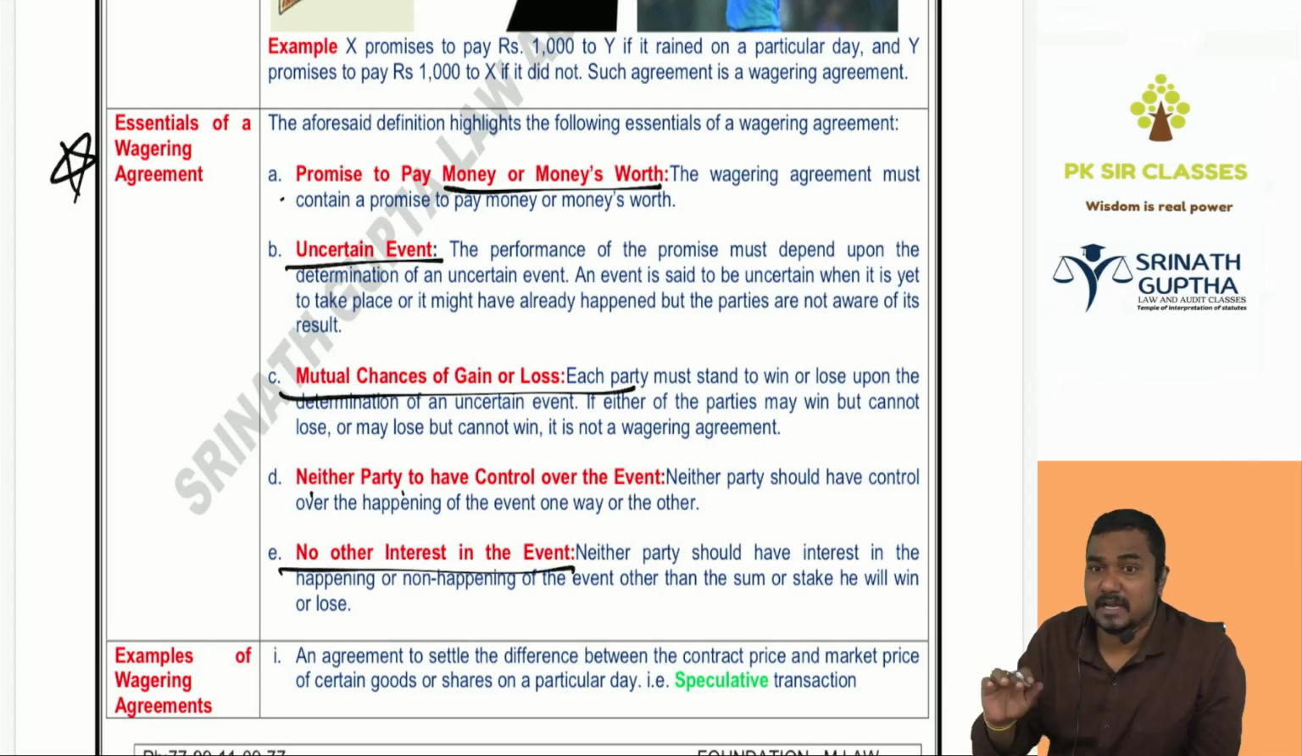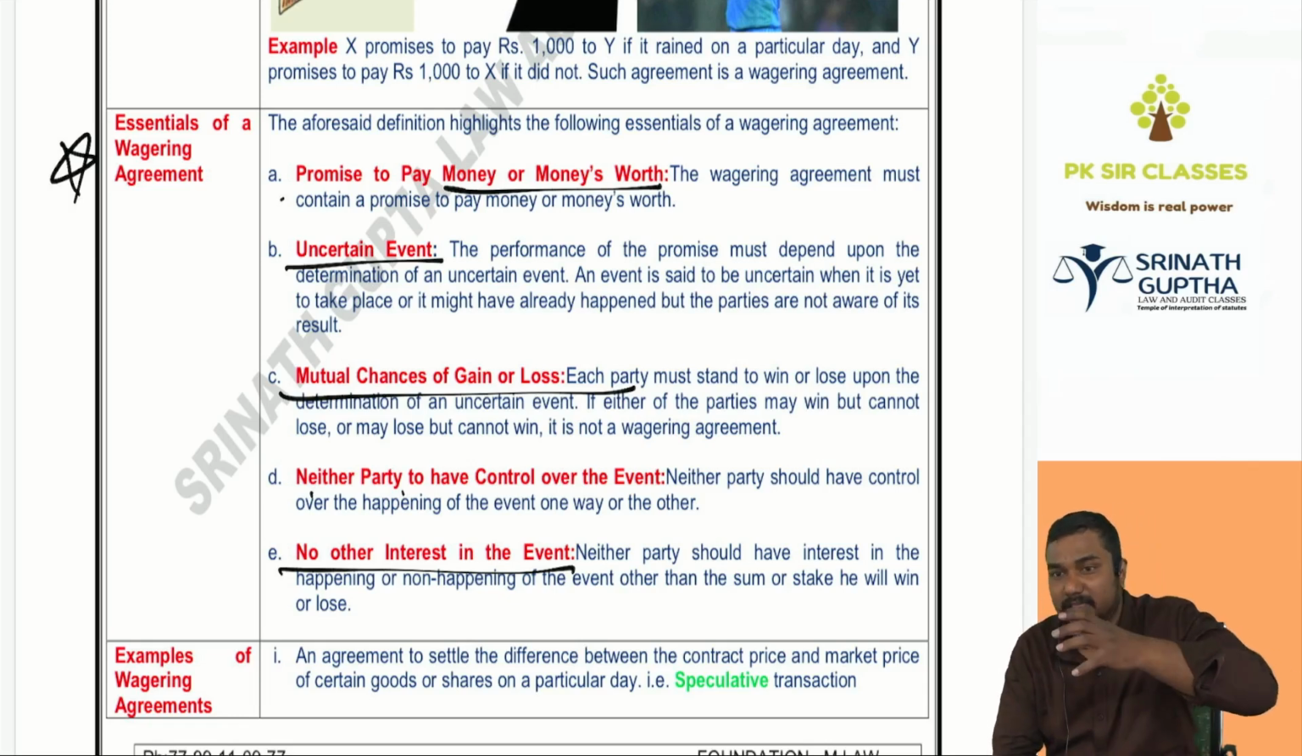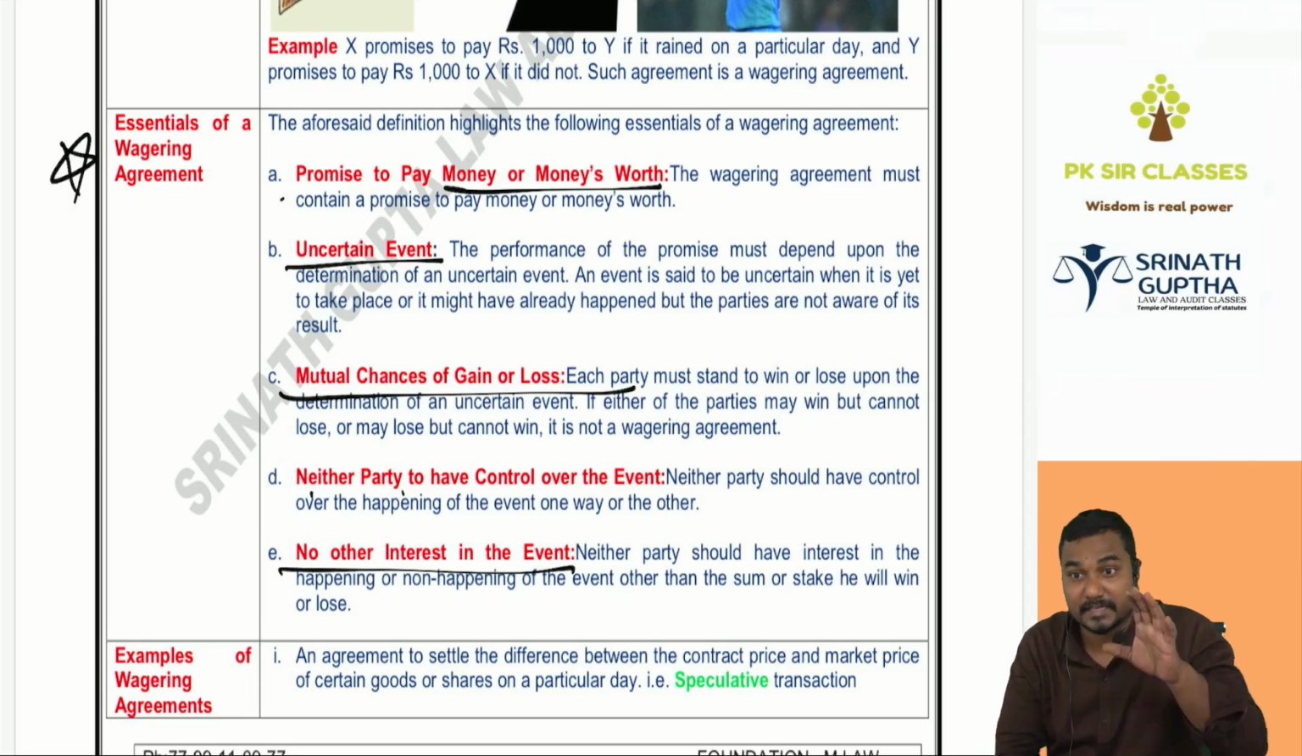And no other interest except winning and losing of that prize money, 100 rupees, you know? So even if it rains, nothing will happen to Nikhil or John. Even if it does not rain, nothing will happen to John or Nikhil except losing and gaining of that watch or the 100 rupees. No other interest. Then beta, if interest is there, it will become contingent contracts.